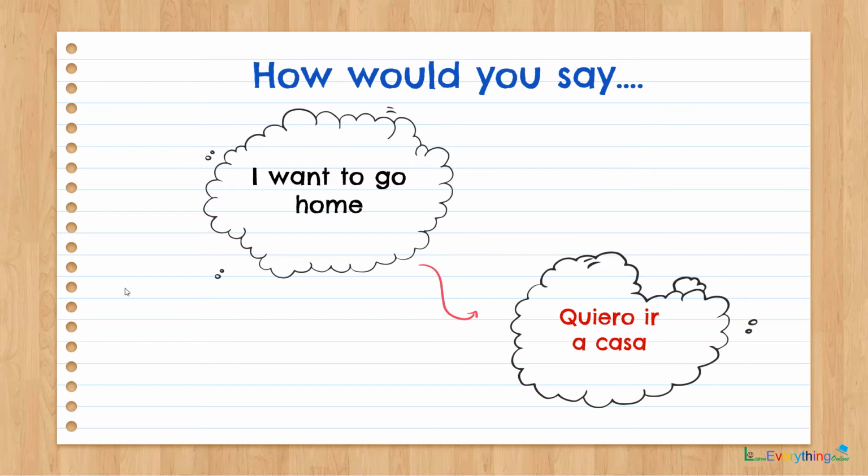Here quiero is, like I said, I want. To go is ir, and a is actually to. We don't say it that way in English, but in Spanish the sentence translates to something like I want to go to home. So quiero ir a casa.